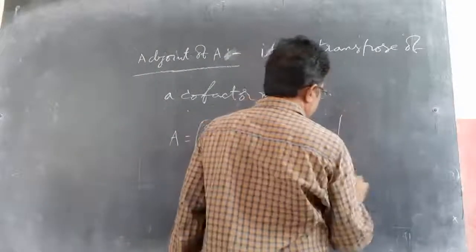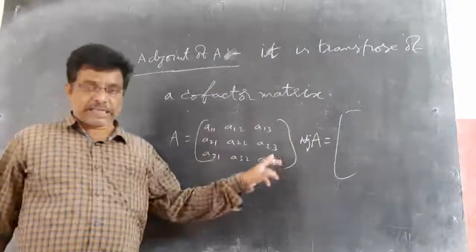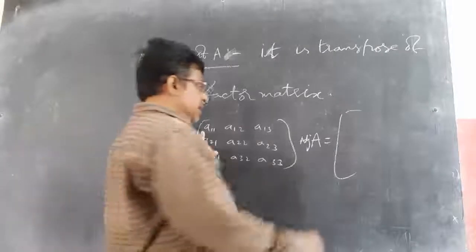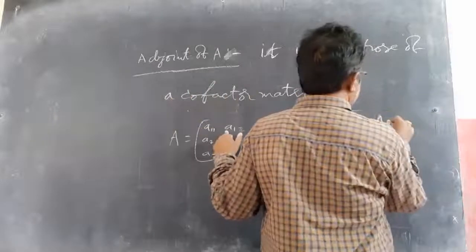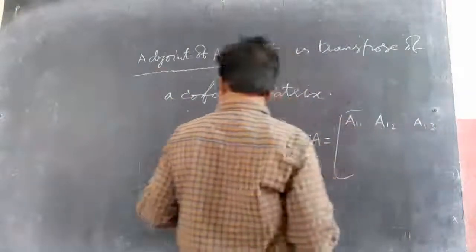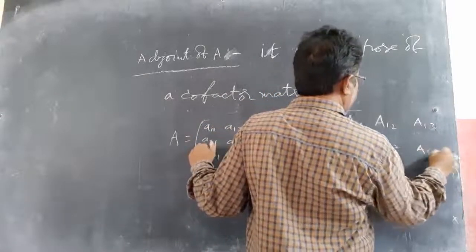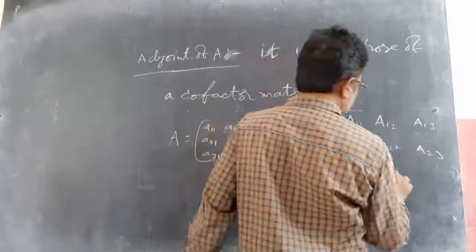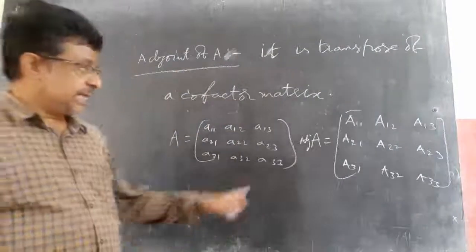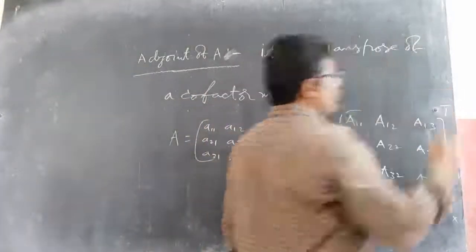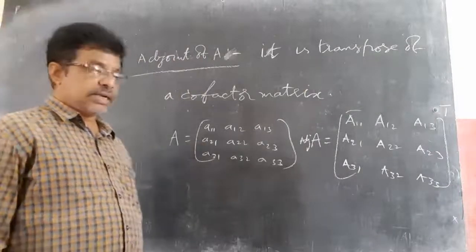Adjoint A is the matrix formed by the cofactors of these. The cofactor of A11 is capital A11, I already told, the cofactor of A12 is capital A12, A13 is capital A13, next A21, A22, A23, A31, A32, A33. Now adjoint A is the transpose of the cofactor matrix. So the definition of adjoint A is the transpose of the cofactor matrix.